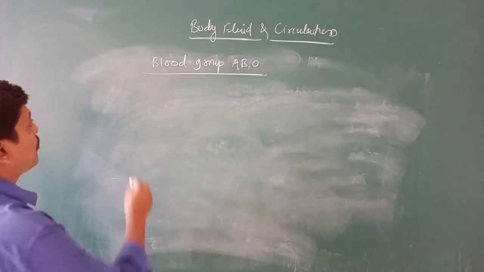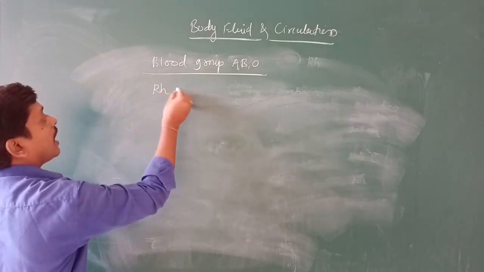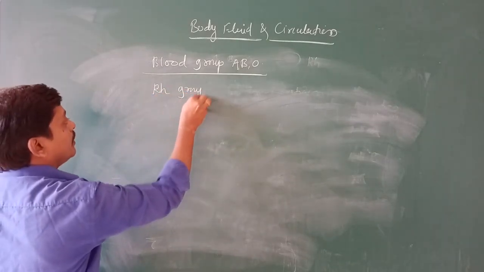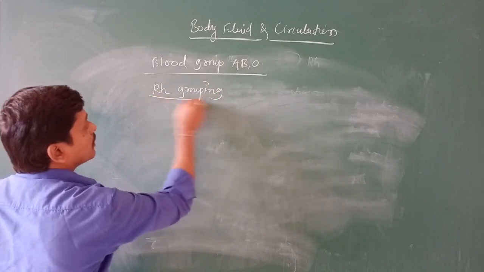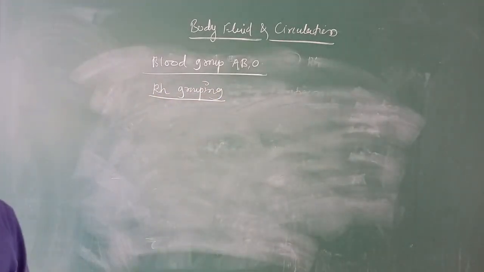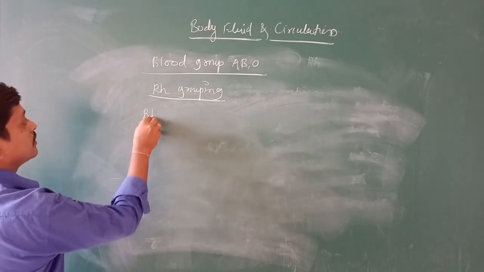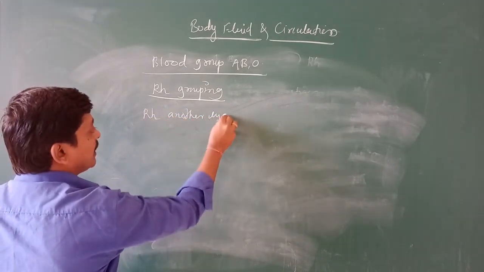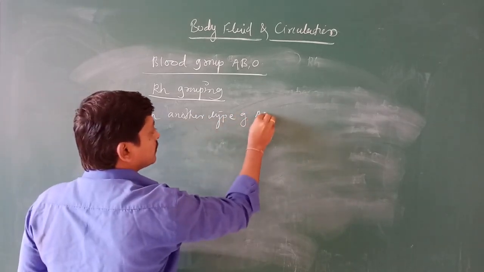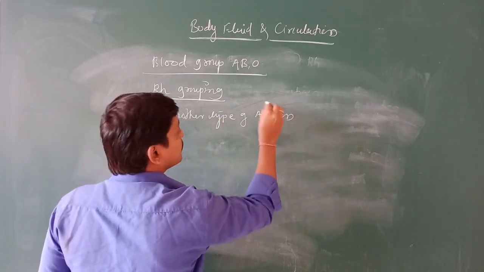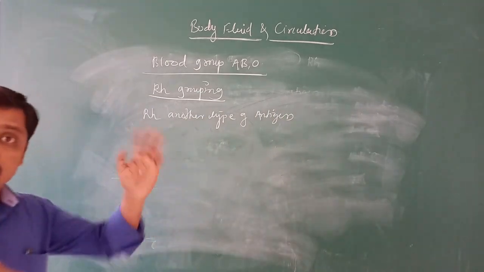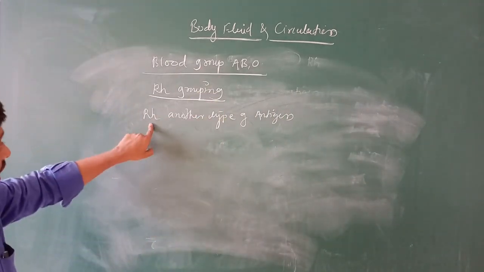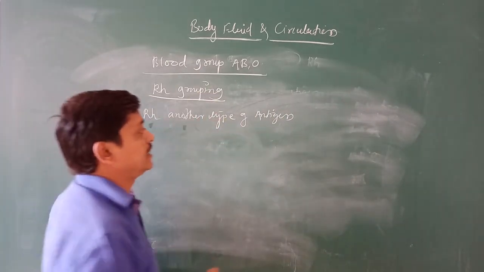Now we are going to go for another blood grouping, that is RH grouping. In RH grouping, what is going to happen? RH is another type of antigen. Instead of antigen A and B, RH is another type of antigen